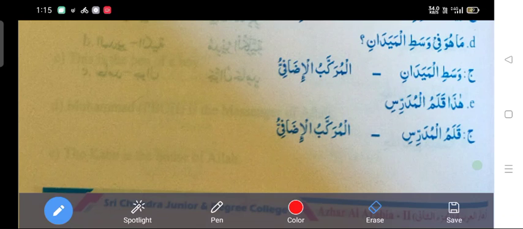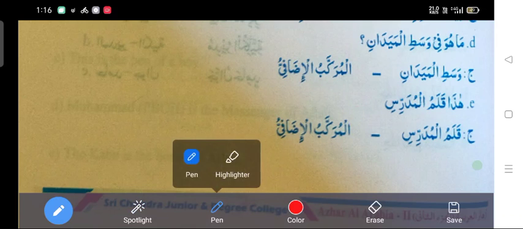After finding the possessive phrase in sentence D, come to sentence E. In sentence E it is given: Hada Kalamul Mudarris. This is the teacher's pen, the pen of the teacher. Now what we are supposed to do?